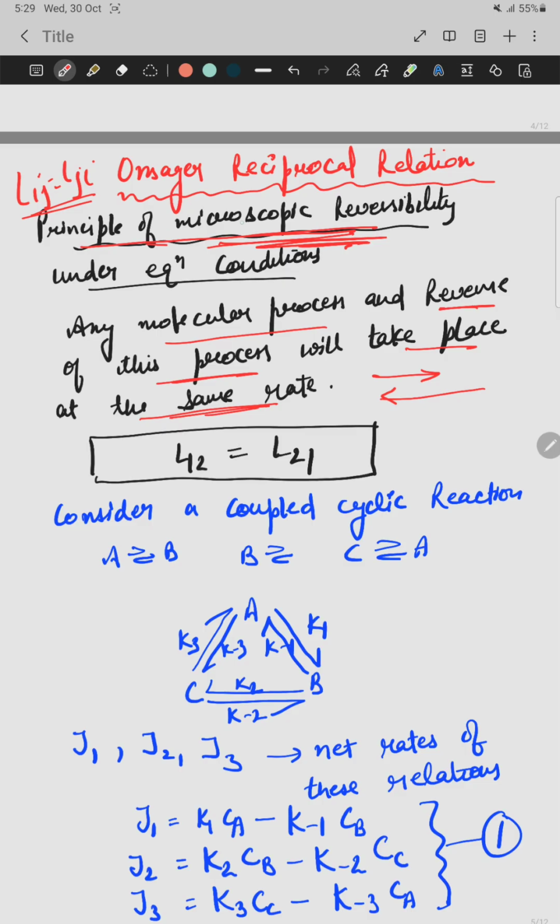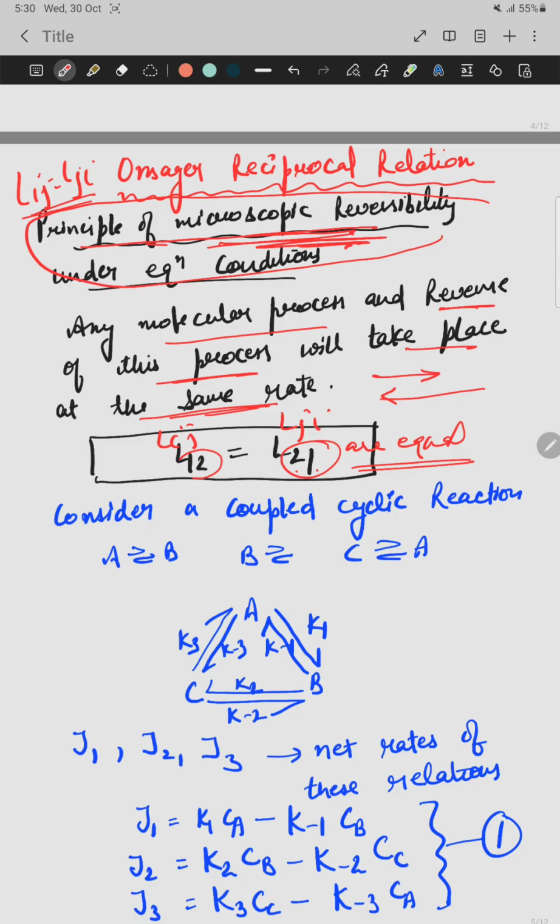That is known as the principle of microscopic reversibility. According to it, Lij and Lji are equal, where i and j are different, 1 2 or 2 1.